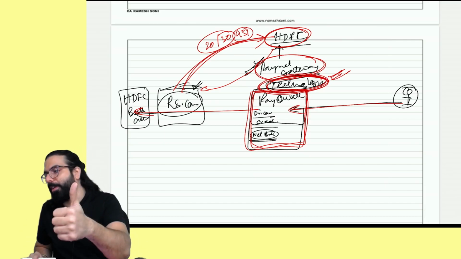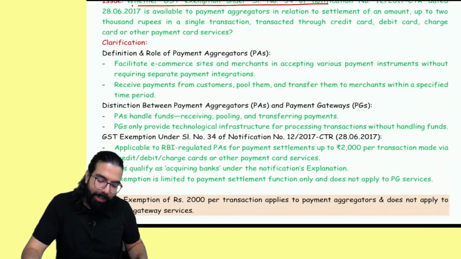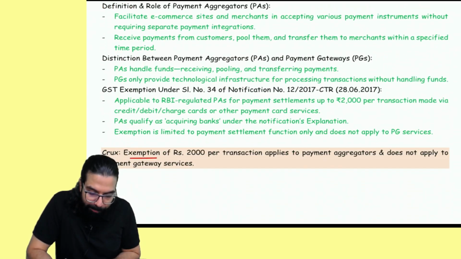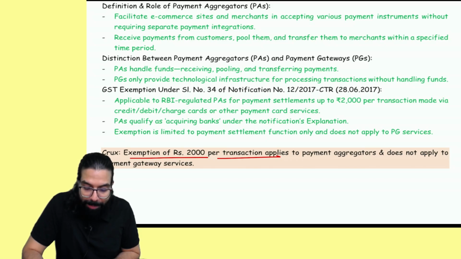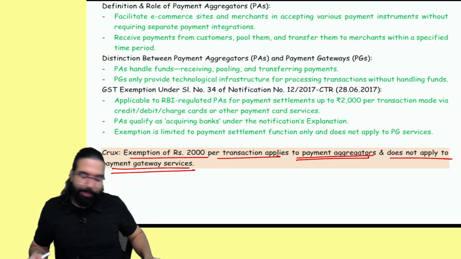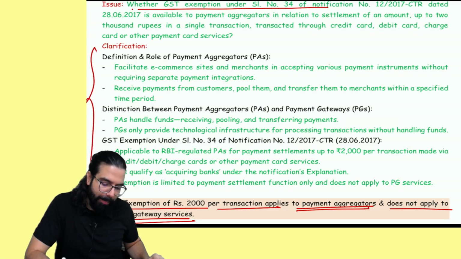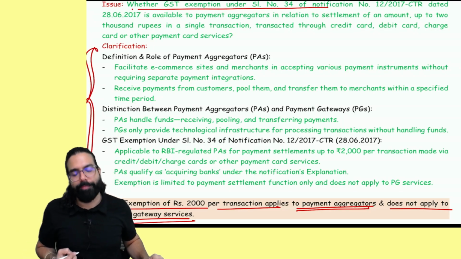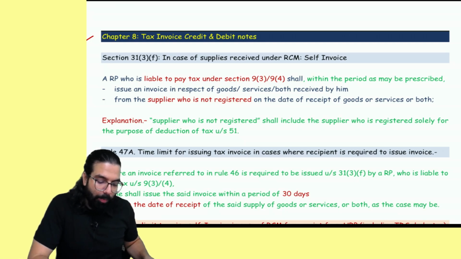I hope this point is clear to all of you, and that is what I have covered over here. Yes, sir. The exemption of 2000 per transaction applies to payment aggregators and does not apply to payment gateway service. Is the point clear to all of you? Yes, sir. Clear. The same thing that I have explained, I've written over here. Chalo, let's move to the next chapter.